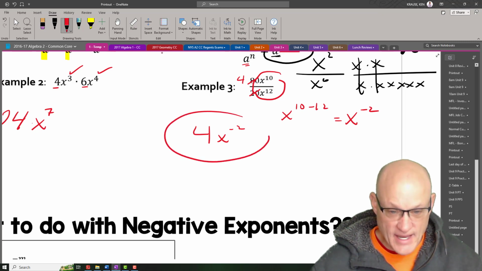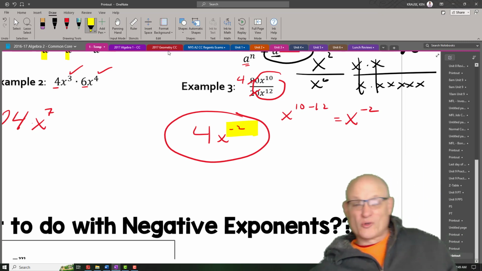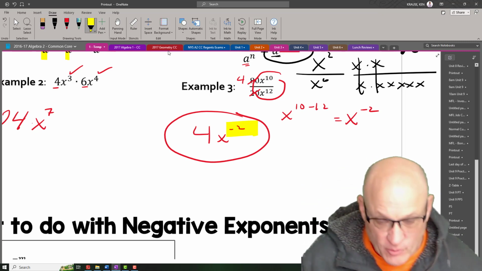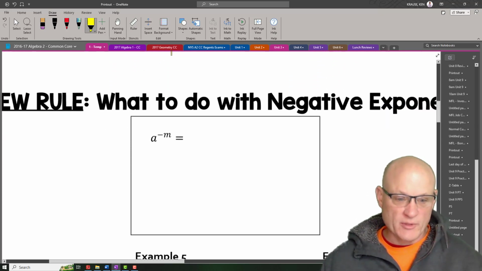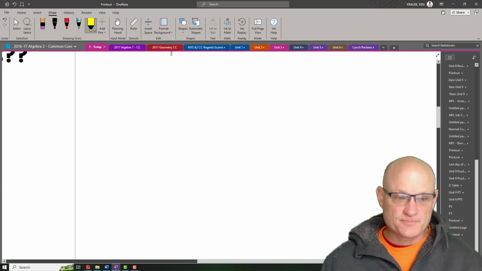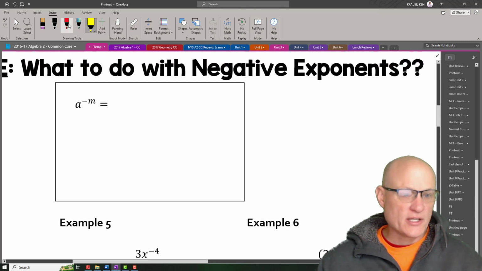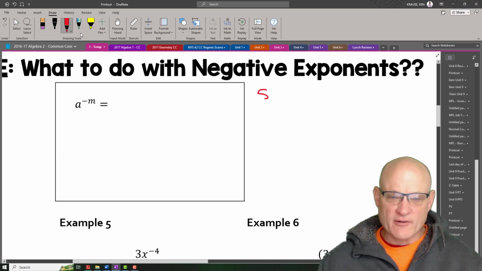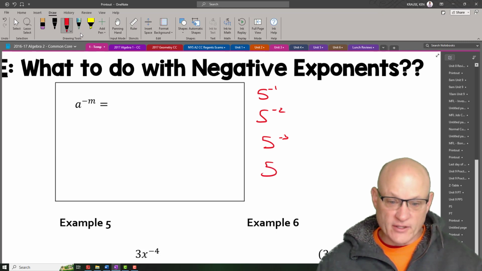Now, this negative exponent is the next rule you're going to learn. What in the world do I do with negative exponents? Well, you're not going to leave it as a negative exponent. That's another thing we don't want to do. So what do we do with negative exponents? Well, let's take a look at some things. What if I had 5 to the negative 1, or 5 to the negative 2, or 5 to the negative 3, or 5 to the negative 4? What would these be equivalent to?